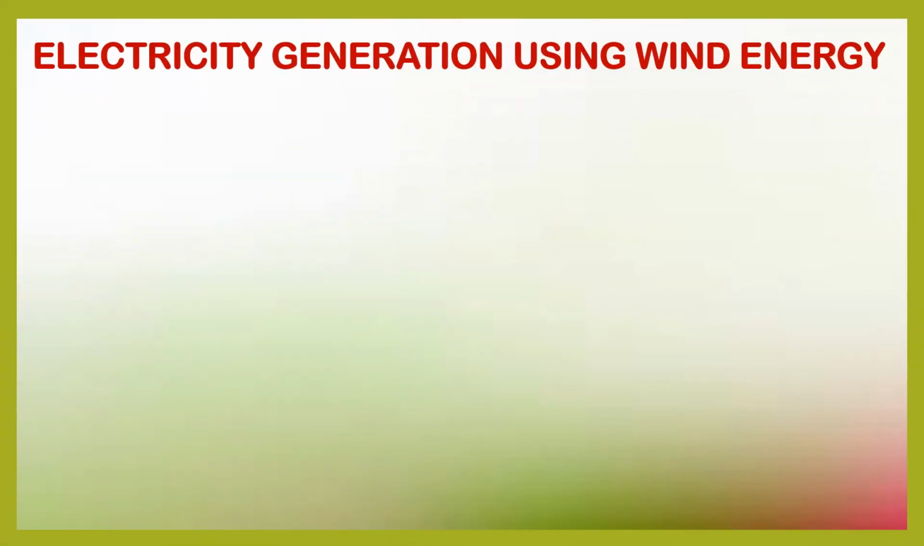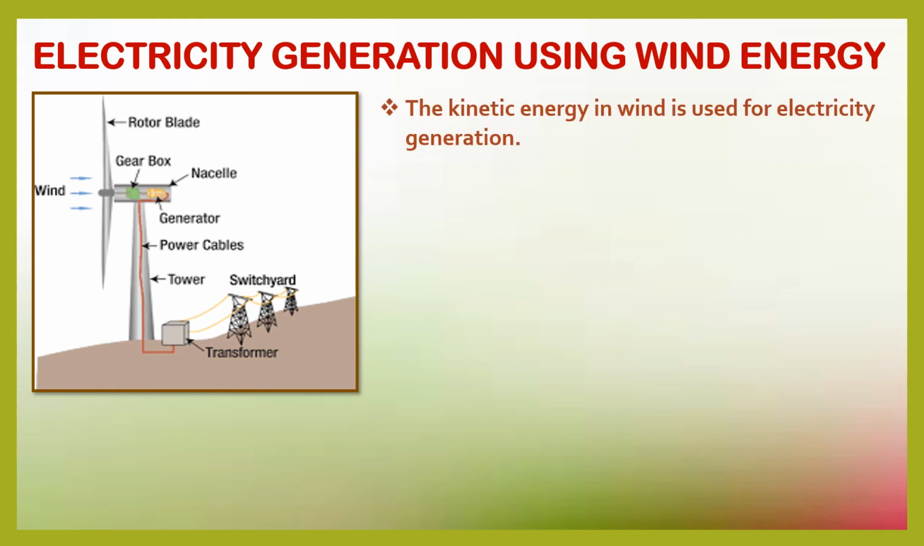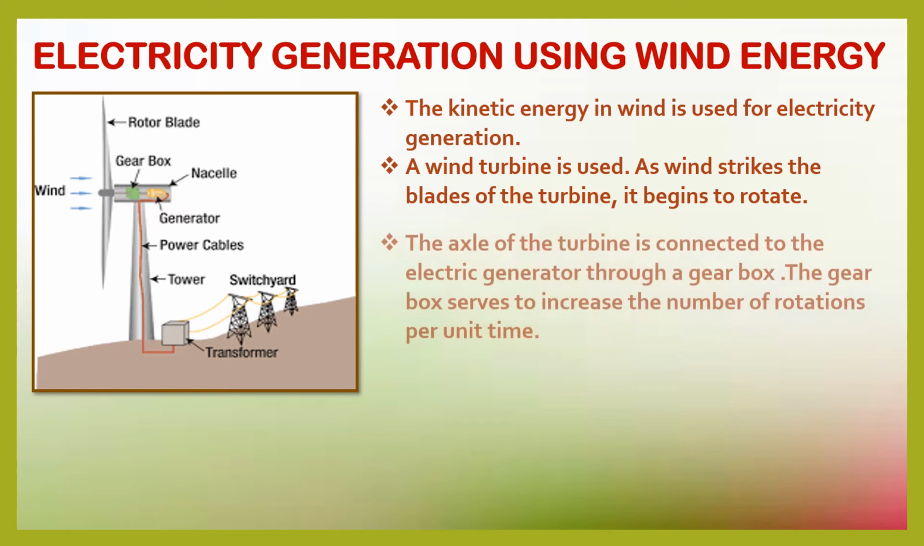Electricity generation using wind energy. In your schematic, you can see the kinetic energy in wind is used for electricity generation. Here a wind turbine is used. As wind strikes the big blades of the turbine, it begins to rotate.